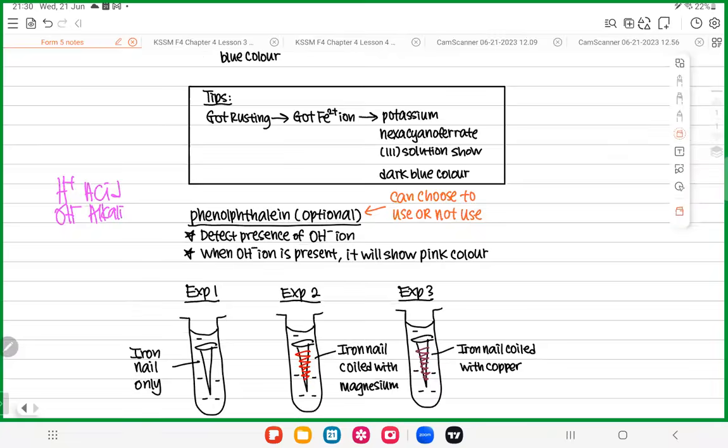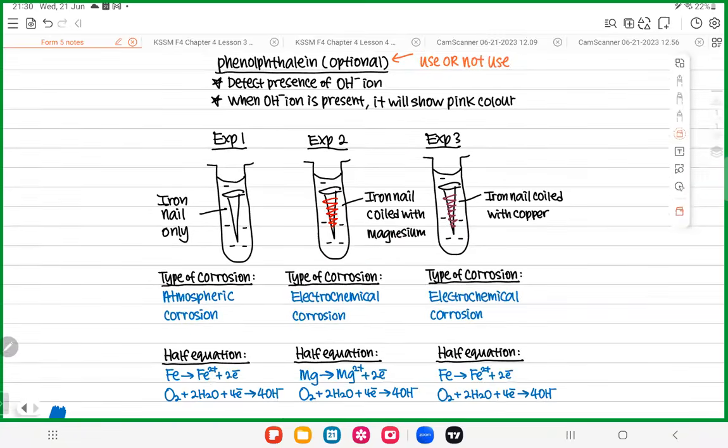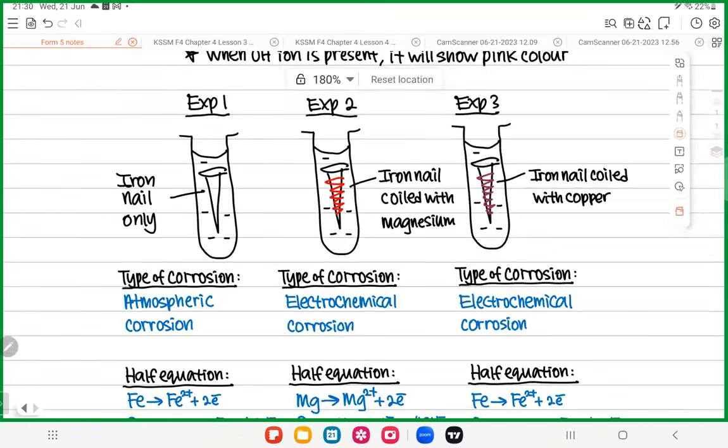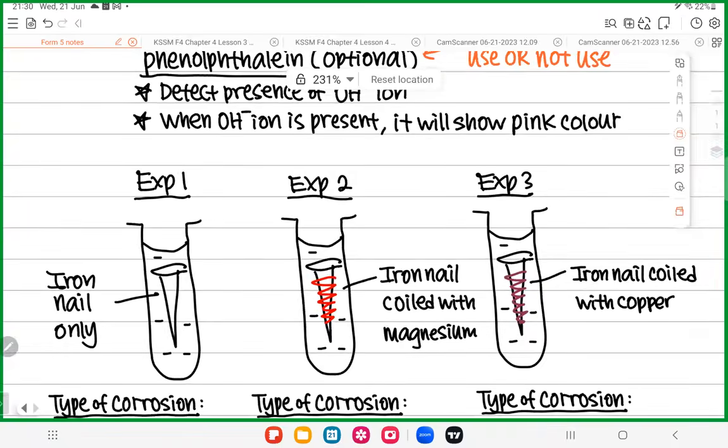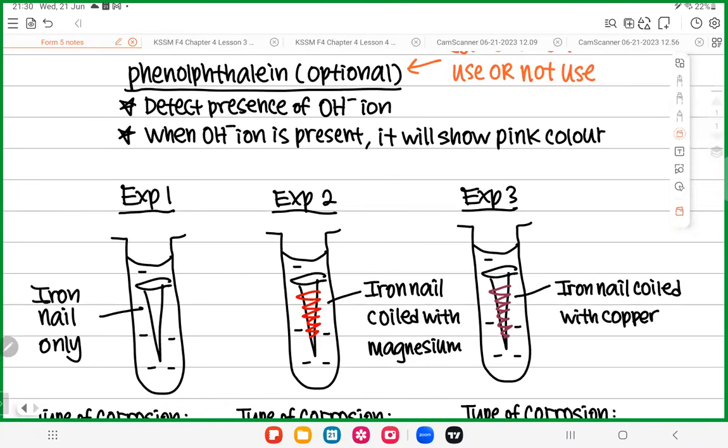So everyone, I need your attention for this. Put your eyes here. We have 3 experiments here. In the first experiment, you only put an iron nail. In the second experiment, you have an iron nail coiled with magnesium. The third one, you have an iron nail mixed with copper. And all of the solutions here have hot agar and also potassium hexacyanoferrate.